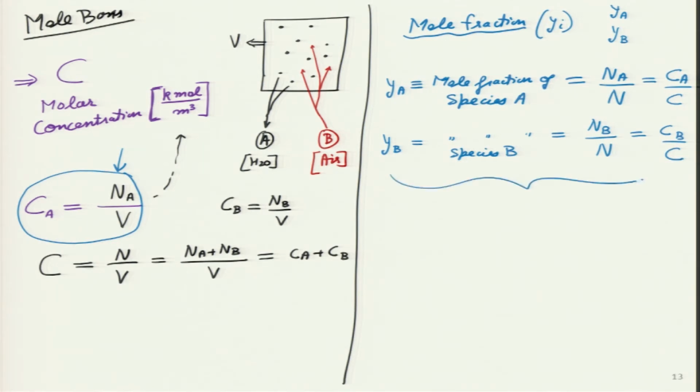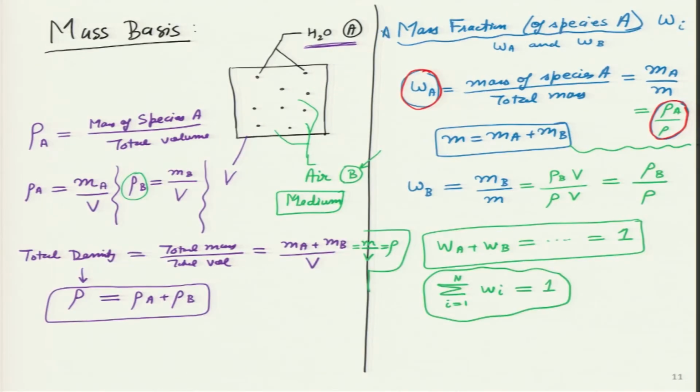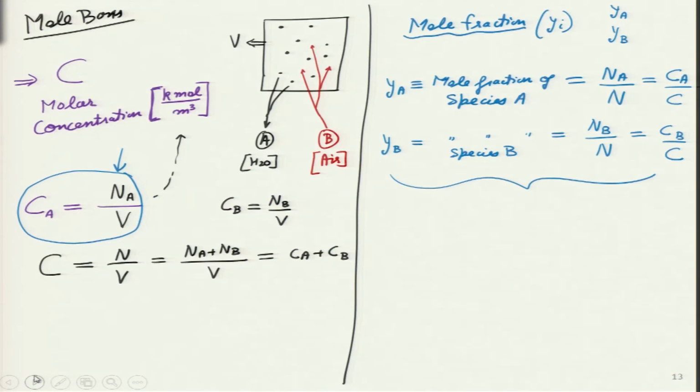So, just a reminder to the student, these two equations, if you look carefully, they will appear exactly same as the equation given 2 slides back, but for the mass fraction. So, here you remember we are now talking about mass fraction. So, in mass fraction we are taking ratios of mass, which turns out to be equal to the ratio of density. So, we get W A W B. For Y A Y B we get the ratio of the number of moles, which turns out to be same as the concentration ratio. So, we get Y A and Y B.